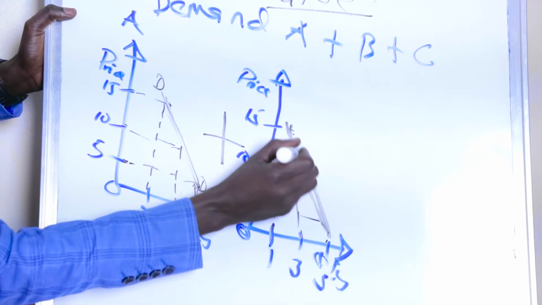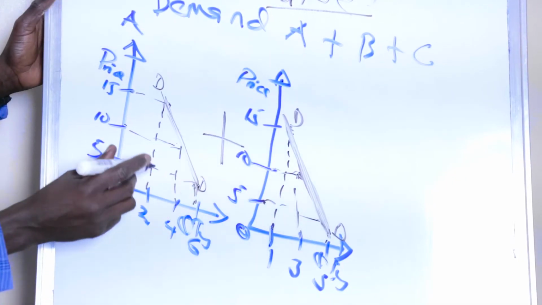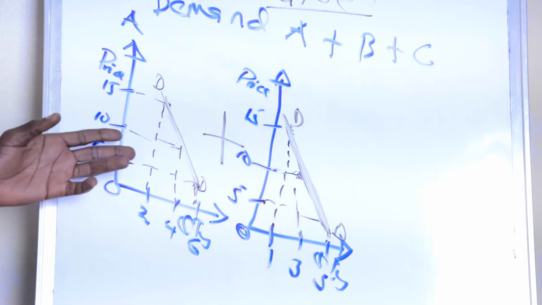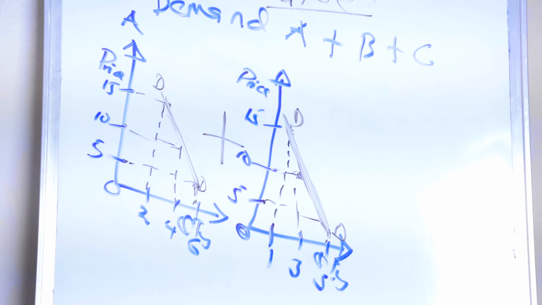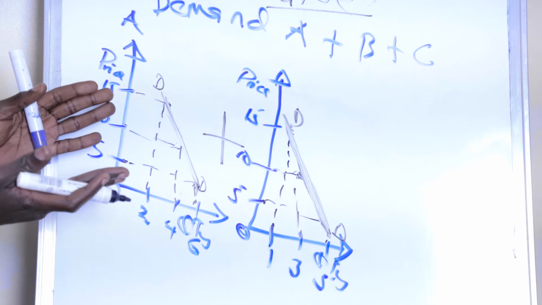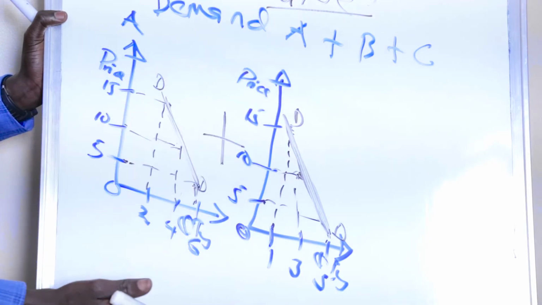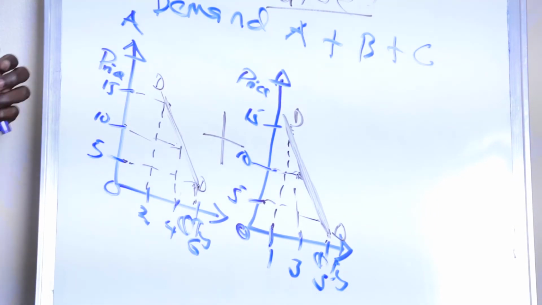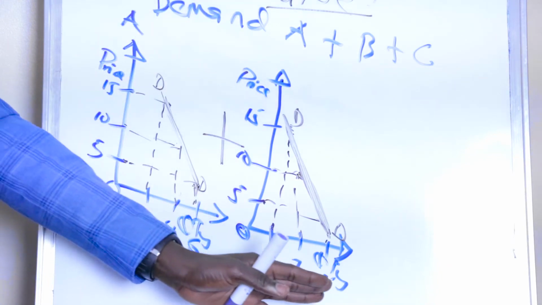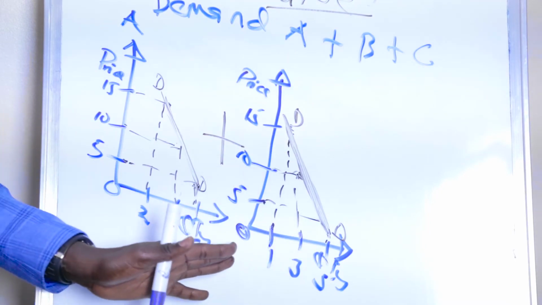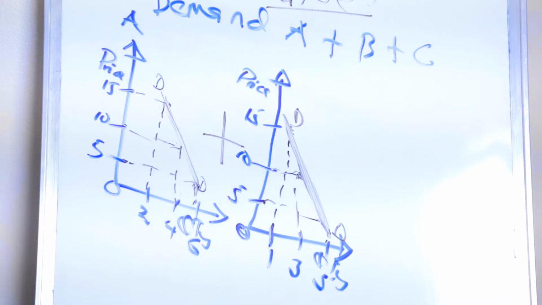This is a bit steep. It has a steep slope compared to this one. Okay, they are both steep, but this one looks to be steeper than this one. This one is a bit gentle. Anyway, they both have steep slopes, but that is not the point. The point is, as the price increases, the quantity demanded of the commodity decreases. As the price goes up, these consumers A and B tend to decrease the quantity purchased, and that is normal in the economy. When there are higher prices under normal circumstances, people will tend to buy less of the commodity.